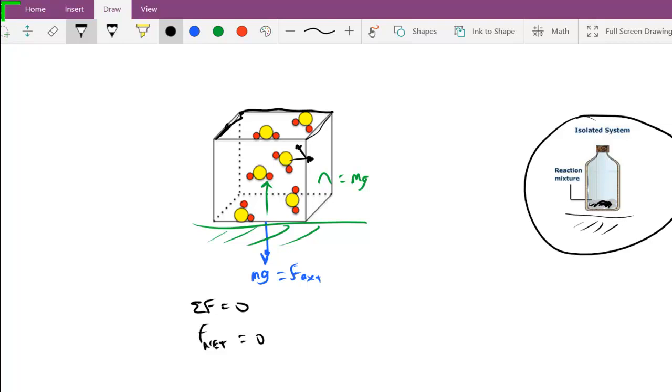Now, it is quite possible that once the reaction occurs, these particles start flying around all over the place, and the pressure builds up so much that they bust the glass.